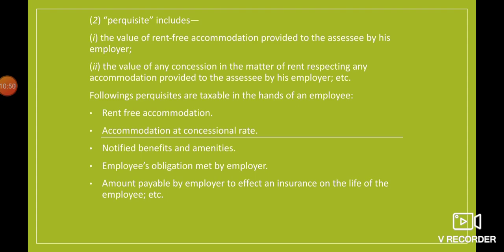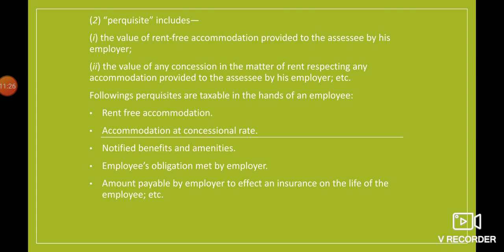so that will be taken as perquisites, right? And the value of any concession in the matter of rent respecting any accommodation provided to the assessee by his employer. It means any concession in the rent, be it 2,000, 4,000, whatever concession, right? That will be taken as perquisites. And after this, there are some examples of perquisites. The following perquisites are taxable in the hands of an employee: rent-free accommodation, accommodation at concessional rate, notified benefits.